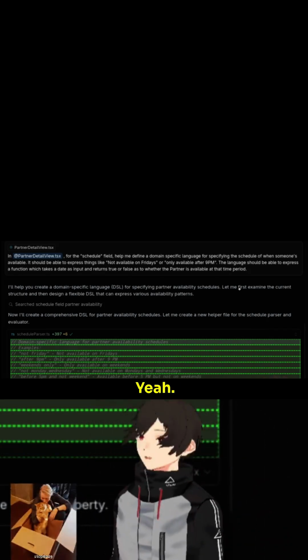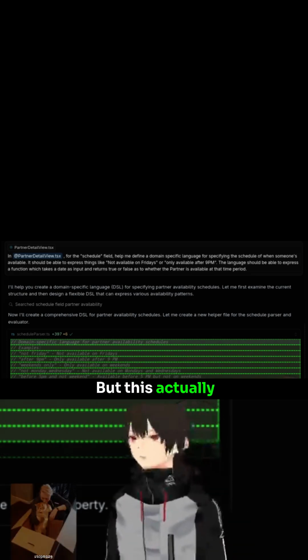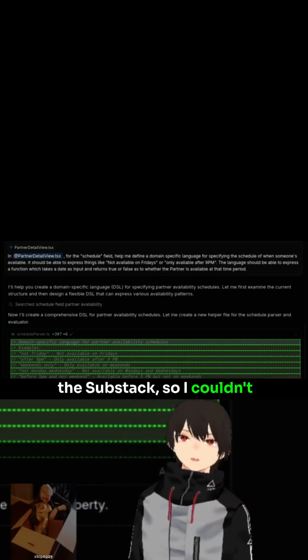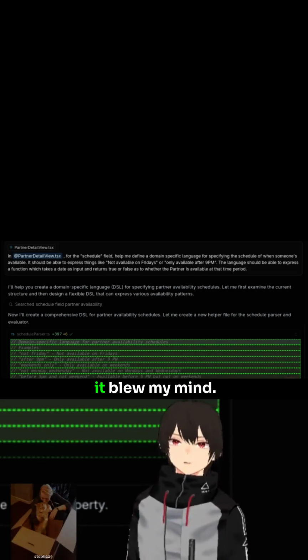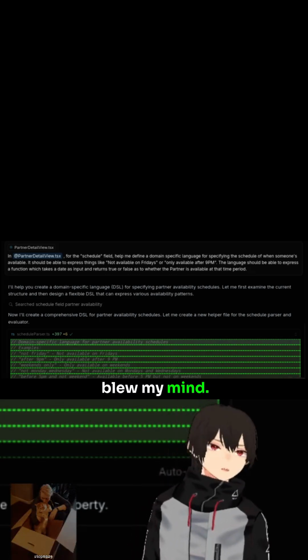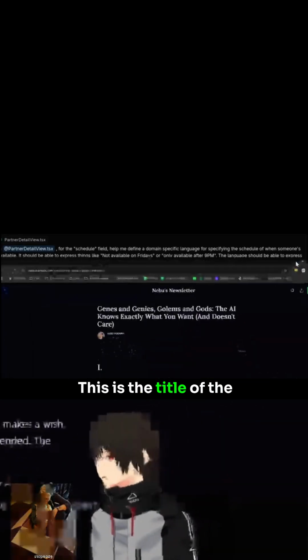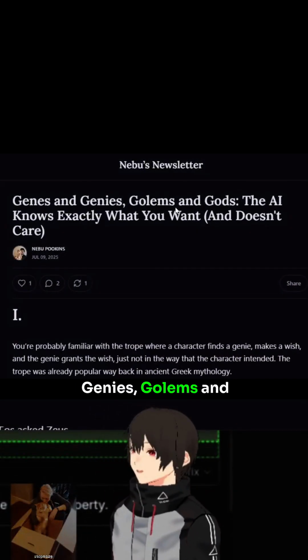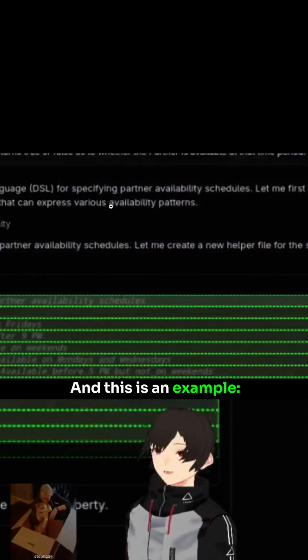Yes. So the Substack you haven't read yet is about this topic, but this actually happened after I wrote the Substack, so I couldn't use this as an example. I used another example of a situation where it blew my mind. But this one also blew my mind. This is the title of the Substack: Genes and Genies, Golems and Gods. The AI knows exactly what you want and doesn't care. And this is an example. It just knew what I wanted.